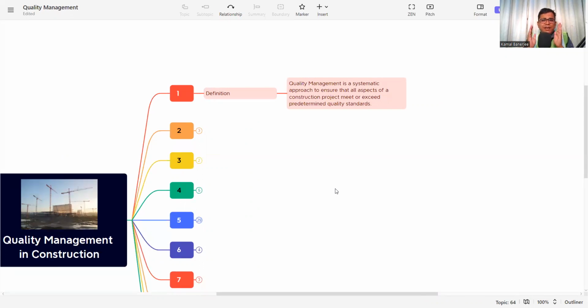Every client has their own standard that they need to verify or meet. The quality management system ensures that if we follow this process at the project, then the product or the services, whatever we deliver, will meet the client or the customer requirement. So this is the definition of a quality management system.